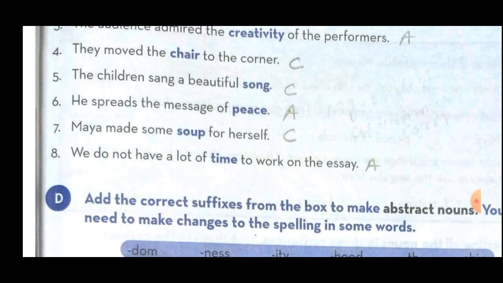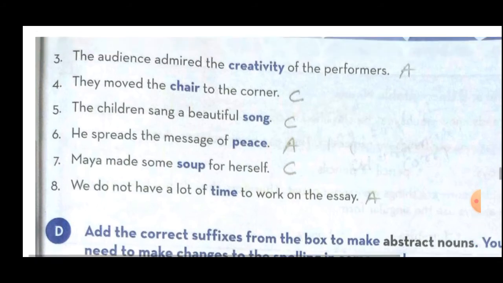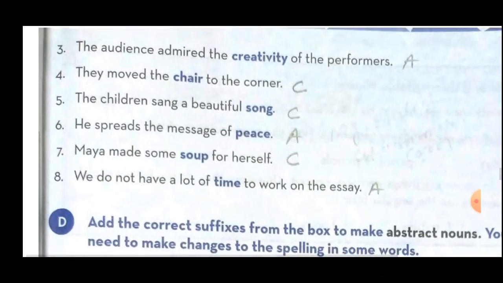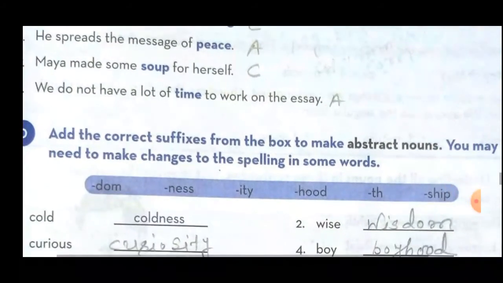Sentence number 8. We do not have a lot of time to work on the essay. Here the highlighted word is time. So time we can feel it. Just now this time is there. But we cannot touch the time. That's why the word time is called an abstract noun. So nearby the sentence you have to write the word A. Okay. So I hope students all of you understood the concept of abstract noun and concrete noun. What is the difference between these two nouns? Now we are moving towards exercise number D.